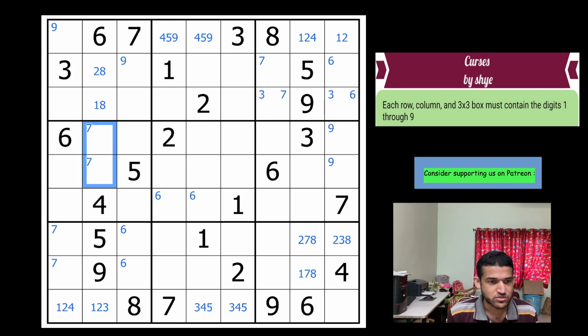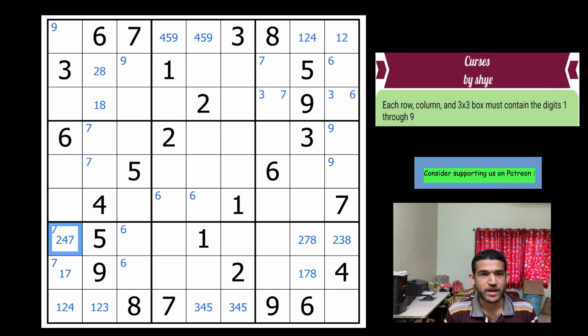So let's do that. Look at this cell. 5, 8, 9, 2, 4, 3, 6. So that has to be a 1 and a 7, right? Yeah. Look at this cell. 5, 8, 9, 1, 3, 6. So that's a 2, 4, 7 again. All right. So where are we now?